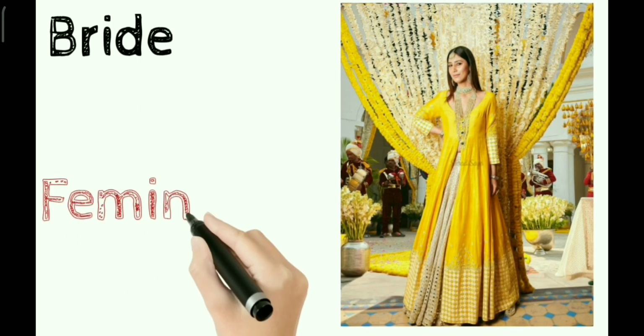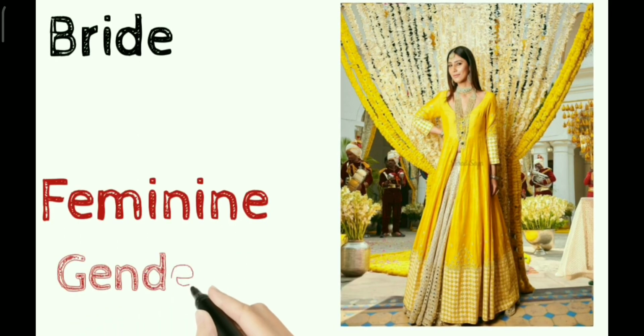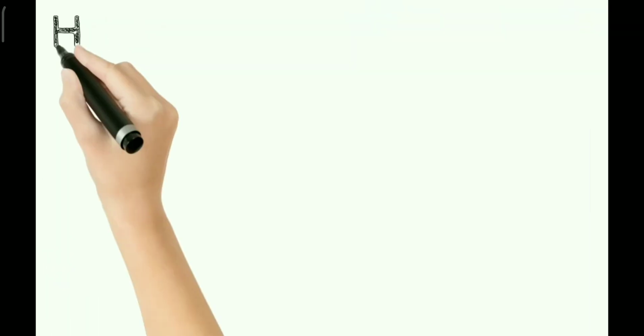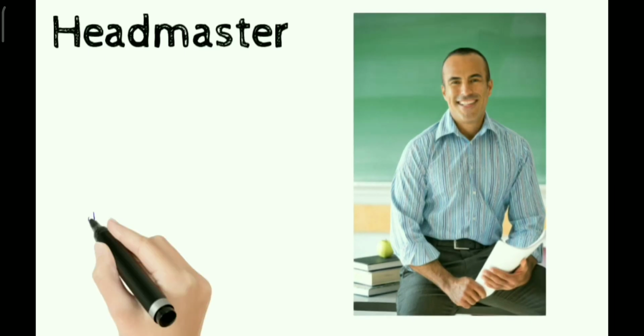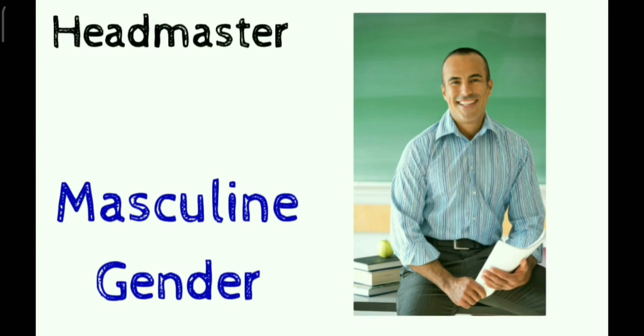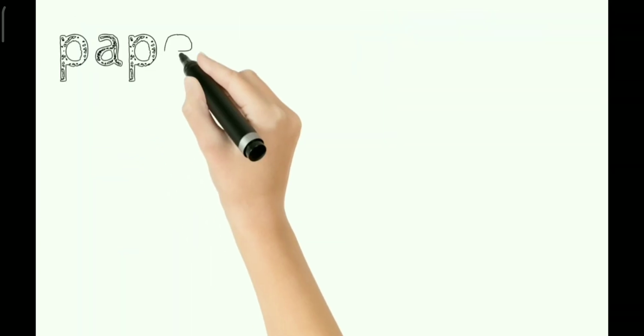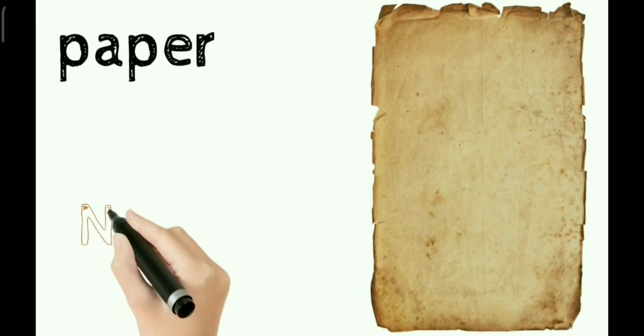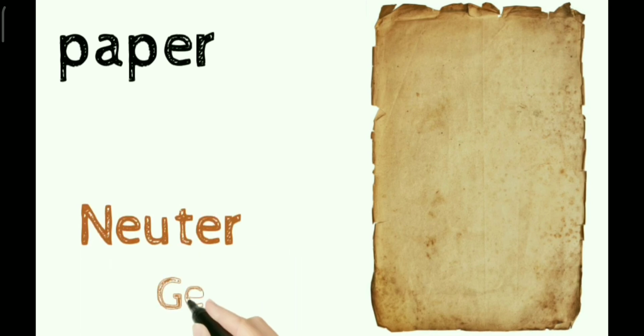Bride. When the two people are getting married, male is known as groom and the female is known as bride. So bride is a feminine gender. Headmaster. The male head of the school is known as headmaster. So it is a masculine gender. Next is paper. Paper is made up of wood and it belongs to the category of neuter gender. It is also a non-living substance.